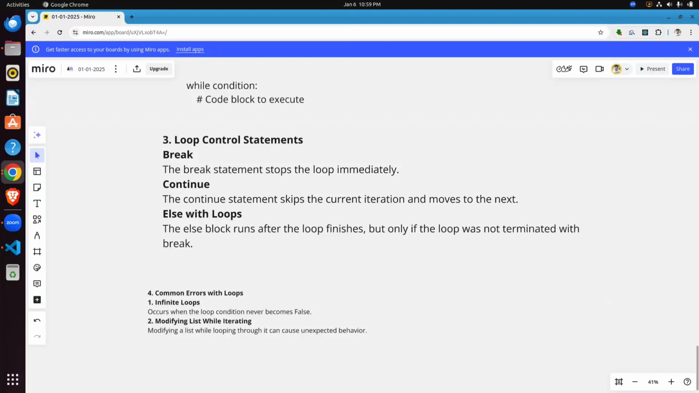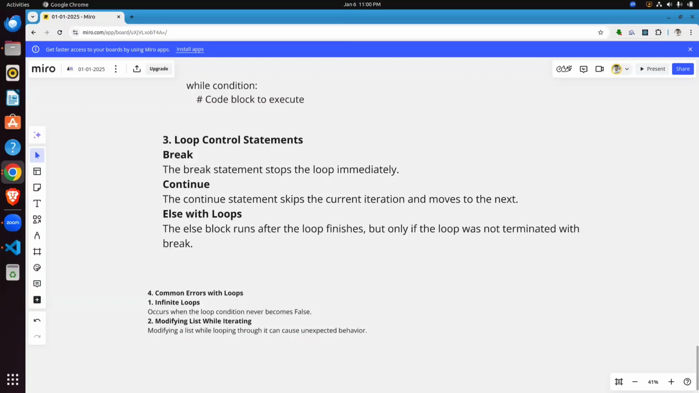So what are the applications of loops? We can use loops in data processing. Loops are used to process large data sets, such as reading rows in a CSV file. Then automation: loops automatically repeat tasks like sending mails or generating reports. And one more, simulations. Loops are used in simulations such as modeling traffic flow and weather patterns.